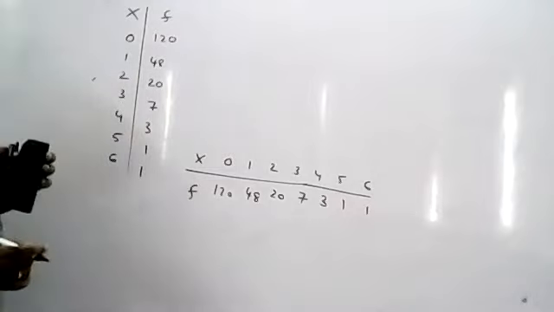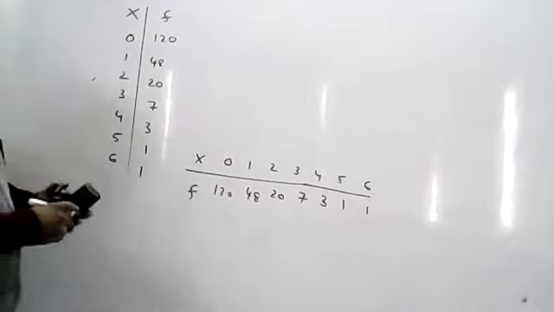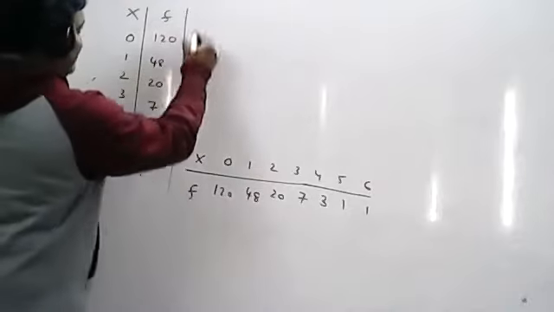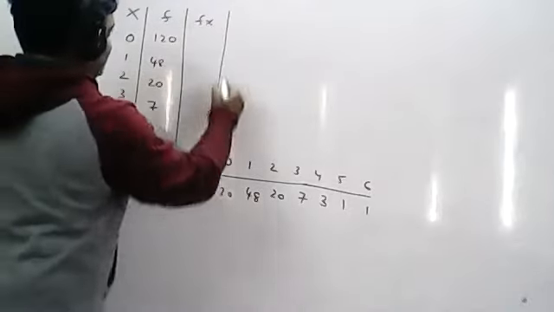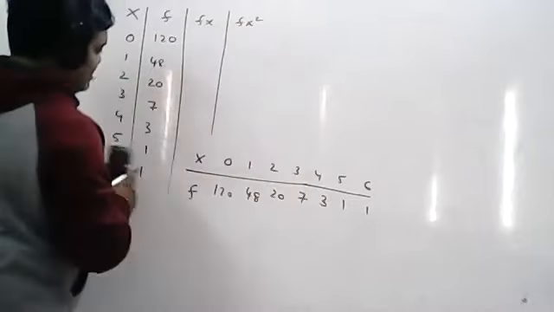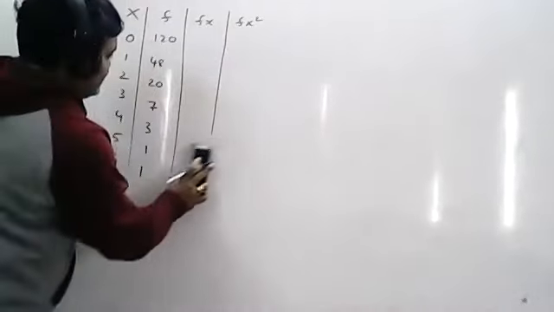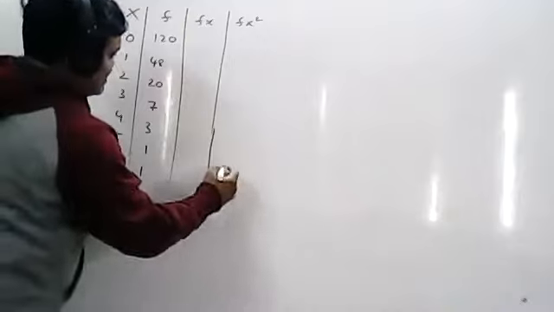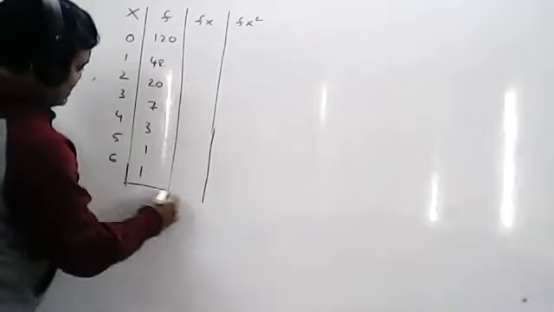Data will change in the examination, but the procedure is important: how to solve this one. So you require fx, and the last column is fx square. These are the columns required. Simply take the fx total, fx square total, and frequency total. These are the totals required.